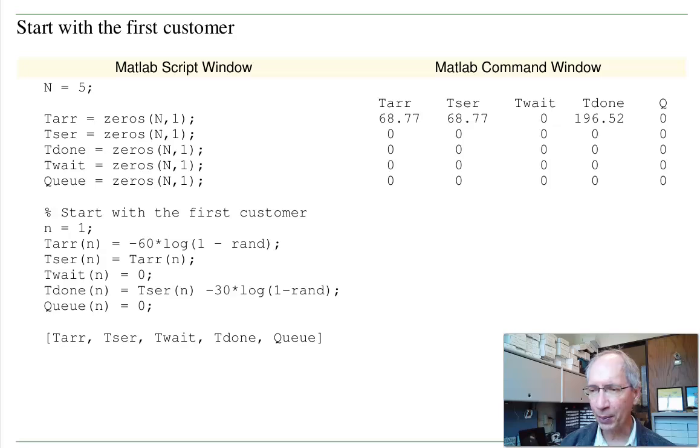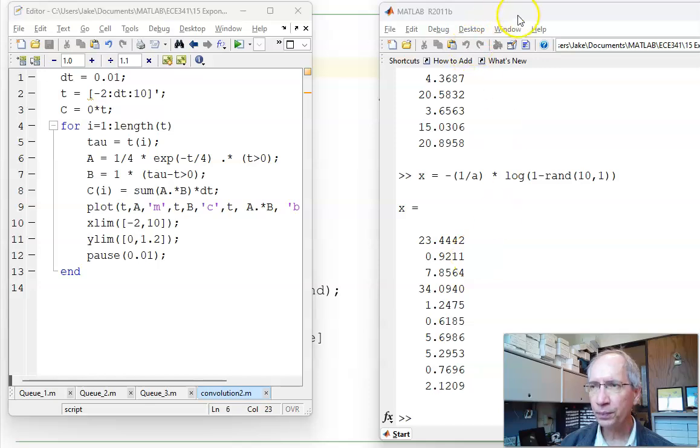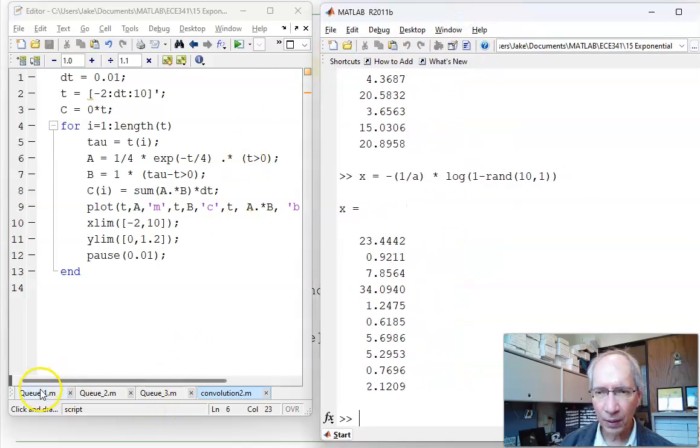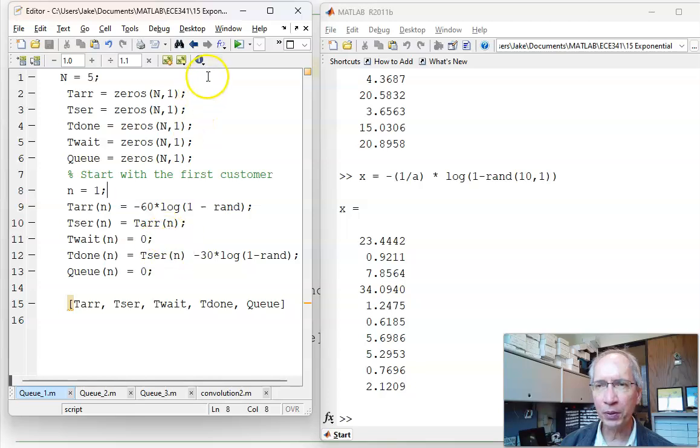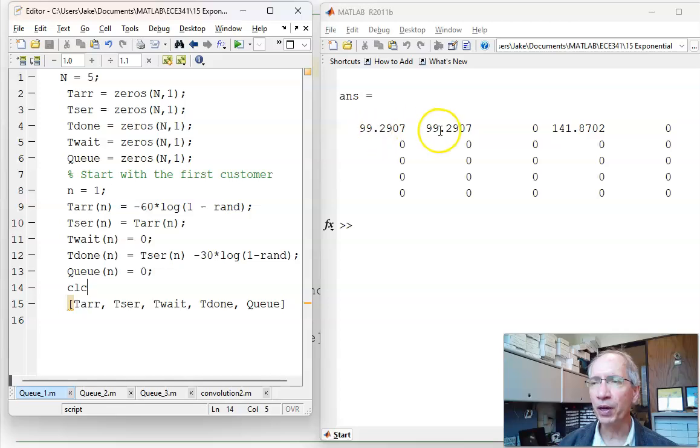Now if I try that in MATLAB, get that part of the code to work. So here I am, the first customer arrives, 60 seconds, 30 seconds. Here's when the customer arrived. That's when they finished their order. There is no waiting in line. There is no queue size. Okay, so that looks like that's working. I've got the first customer simulated.